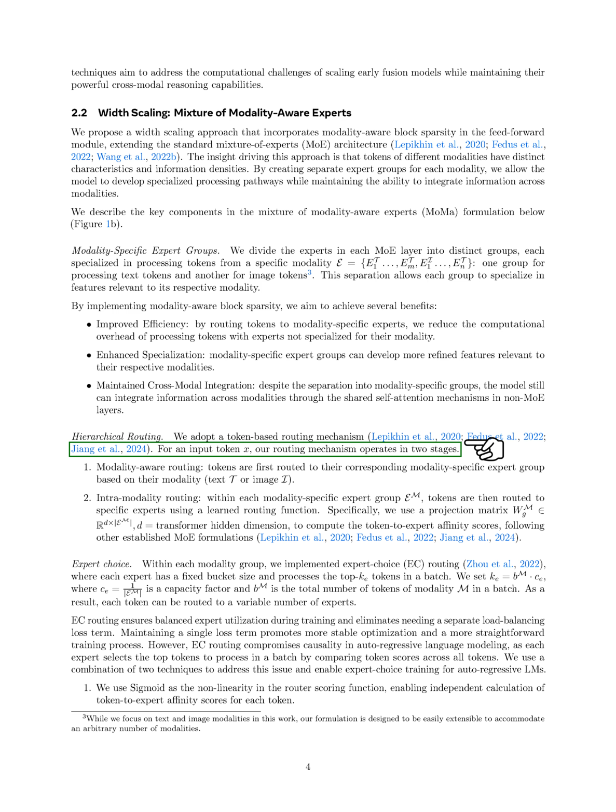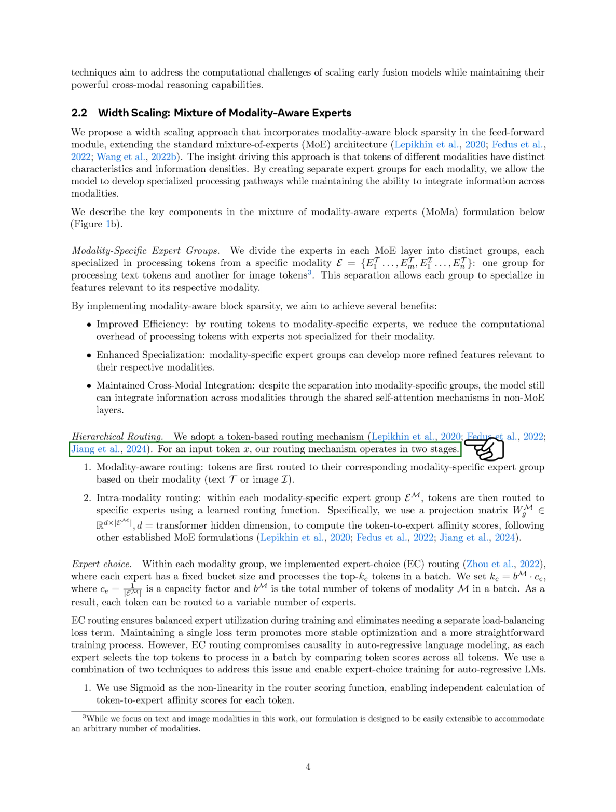We use a projection matrix to calculate the affinity scores between tokens and experts, following established MoE methods. Within each modality group, we implement expert choice routing, where each expert has a fixed capacity and processes the top tokens in a batch. We determine how many tokens each expert can handle based on the total number of tokens in the batch and a capacity factor.